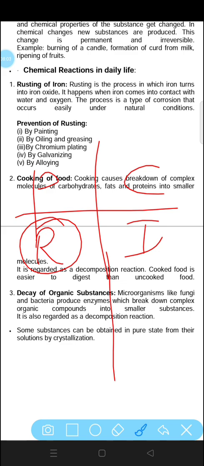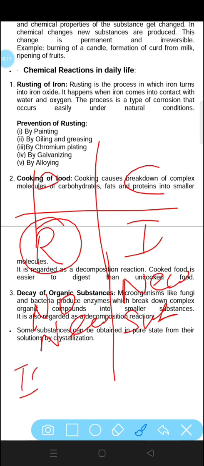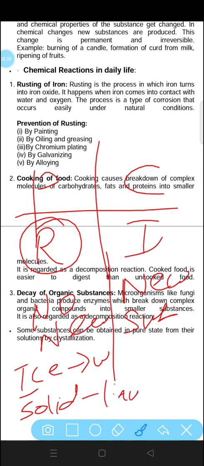In case of physical change, no new substance will be formed. But in case of chemical reactions, new substance will be formed. For example, we can take an example of ice. Ice is converted into water, so only the state is changing. Ice is solid state and it is converted into liquid state. Change in state is taking place.